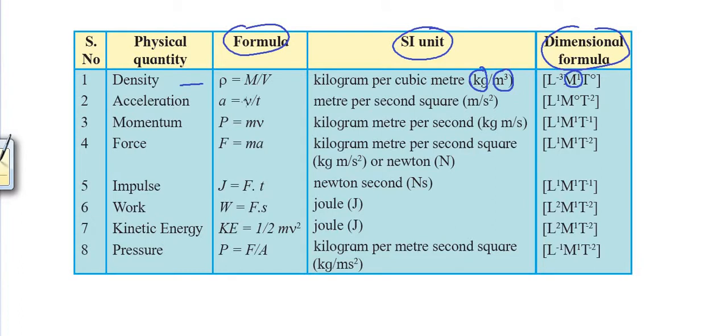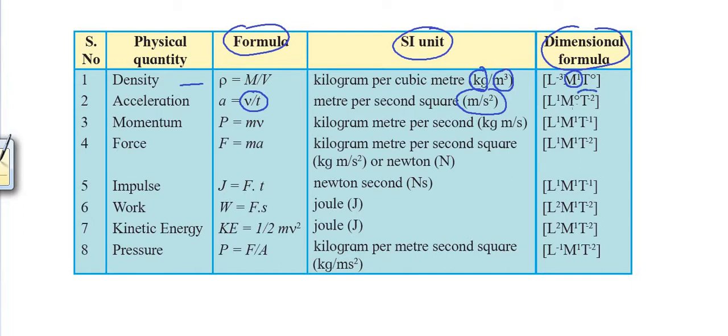Next, acceleration, rate of change of velocity per unit time, velocity upon time. Now velocity itself, displacement upon time, unit is meter per second square. Now see meter is length in the numerator, so L raised to 1, and second, time raised to 2 in the denominator. Whatever is there in the denominator will finally appear in the numerator with negative sign of its index, that is second square.